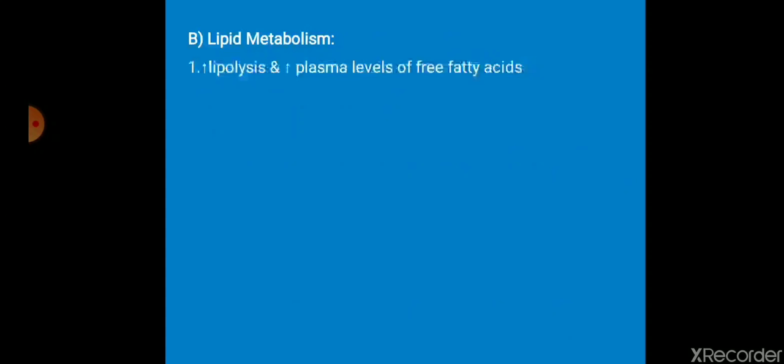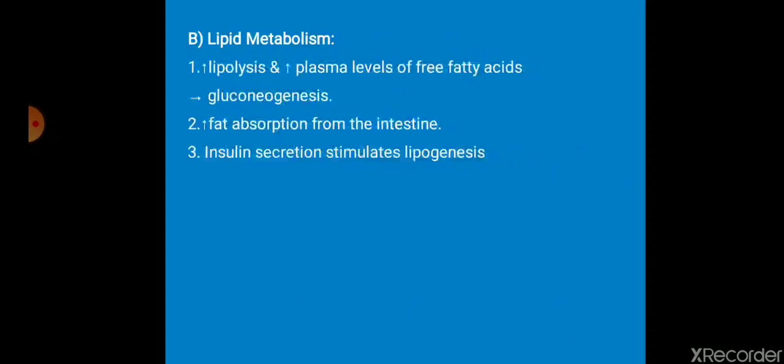Coming to lipid metabolism, it increases lipolysis. Already you've seen insulin is lipogenic, but corticosteroid is lipolytic. It increases lipolysis, increases plasma free fatty acid level. The increase in plasma free fatty acid level will again promote gluconeogenesis and increase blood glucose level. It increases the fat absorption from the intestine, again increasing the lipid level in the blood.